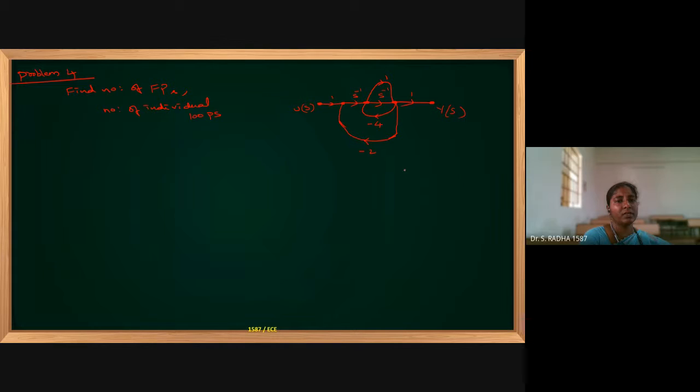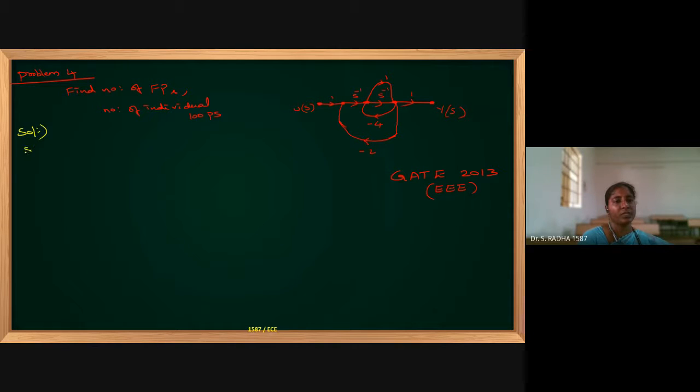This is from the GATE 2013 triple paper. You can just check how many forward paths are there.